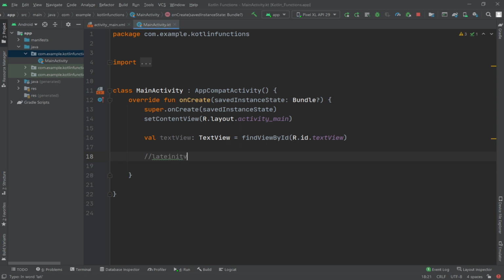For example, consider this variable declaration: var myName String. Clearly, this is invalid since the variable is a non-null type but has not been assigned a value. Suppose, however, that the value to be assigned to the variable will not be known until later in the program execution. In this case, the lateinit modifier can be used like this. Lateinit here. So, with the variable declared in this way, the value can be assigned later. For example, myName